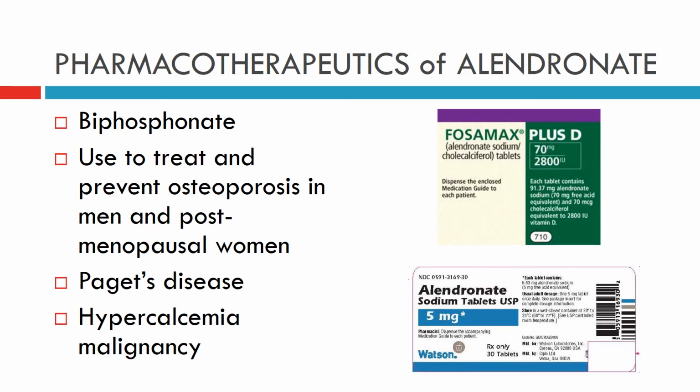Pharmacotherapeutics of alendronate. Alendronate is a bisphosphonate. It is used to treat and prevent osteoporosis in men and postmenopausal women. It can also be used to treat Paget's disease as well as hypercalcemia of malignancy. Fosamax plus D is also available, which is a drug that includes additional vitamin D.